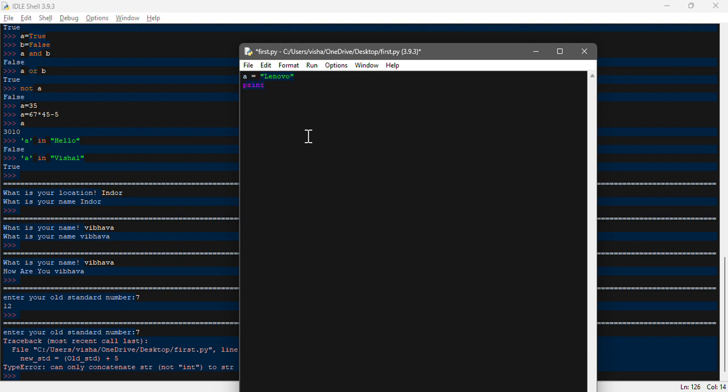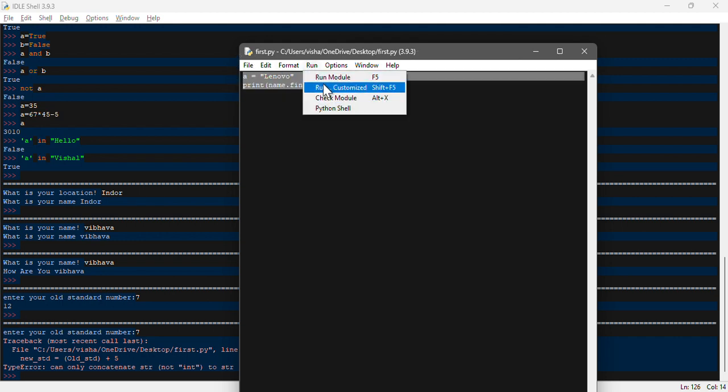In brackets we mention name dot find, and then a specific letter, for example E, and then we close this one. Let's see what we get if we run this. Save it and run this one.